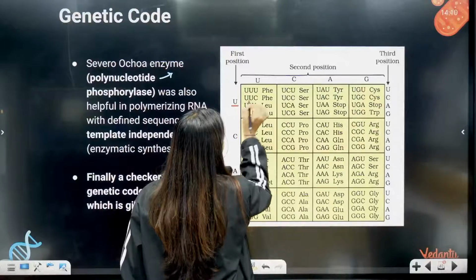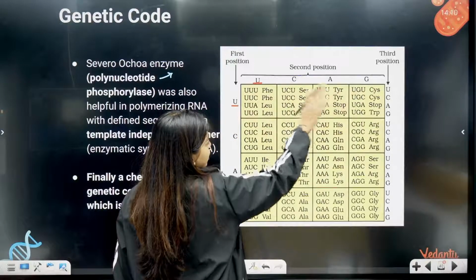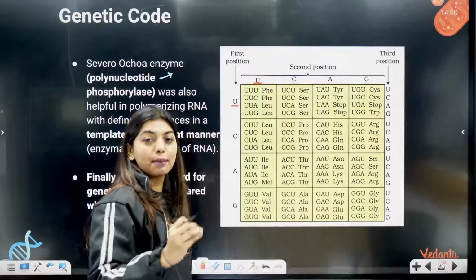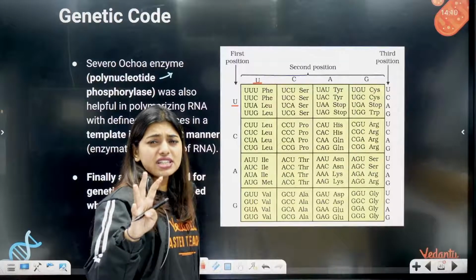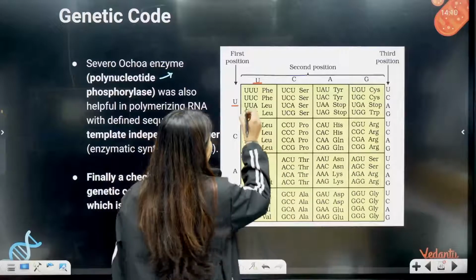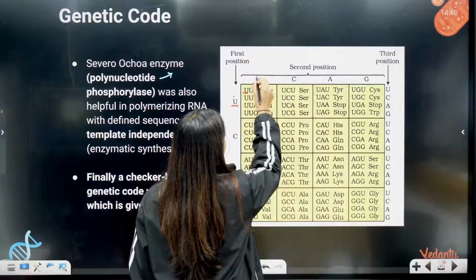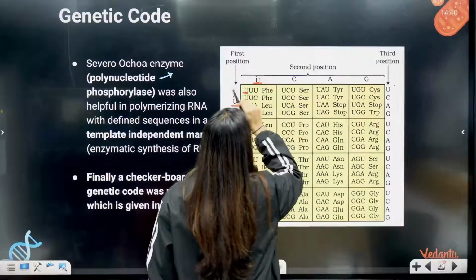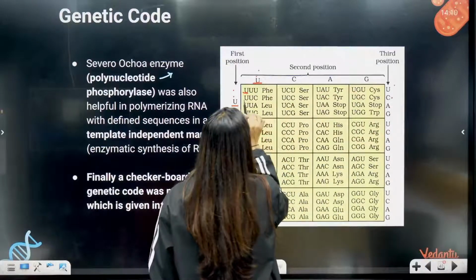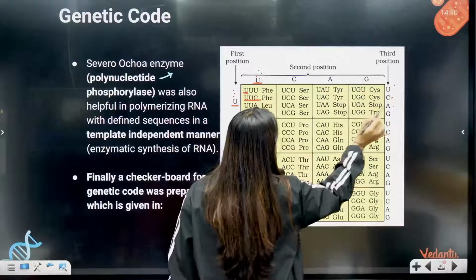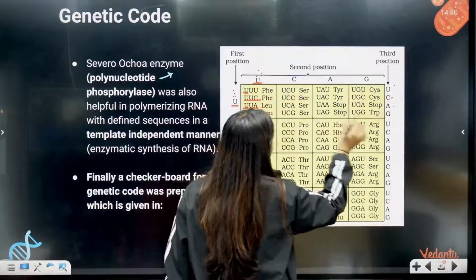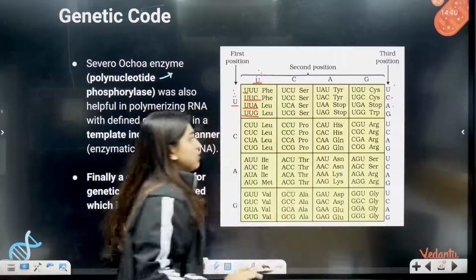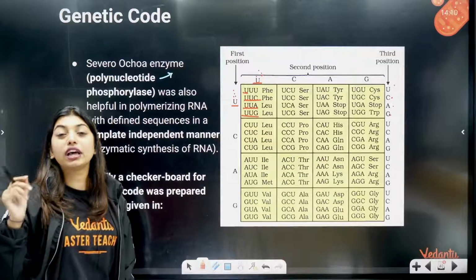Look here. U, C, A, G. These are our bases, and with 4 bases we have to make 64 codons. Now look here: U, U, U, U, U, U, C. Can you see? U, U, A, U, U, G. You do not have to study this, but you have to know how they are formed.